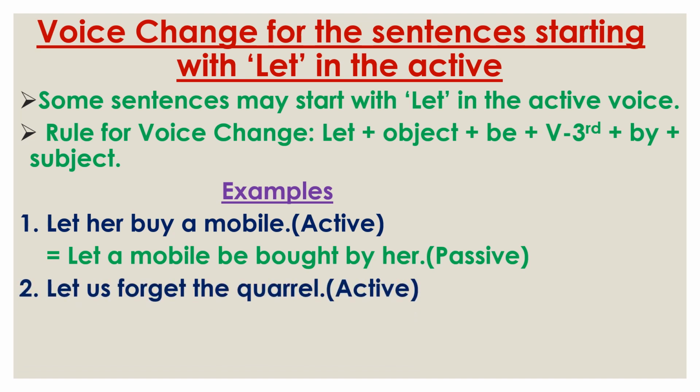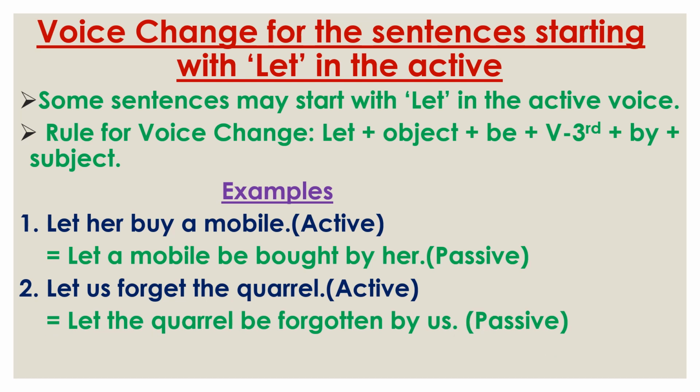Now see the next example. Let us forget the quarrel. At first we use let, then the object quarrel, then we use be, then the third form of forget, that is forgotten, then we use by, then us. Thus we can change voice for the sentences starting with let in the active voice.